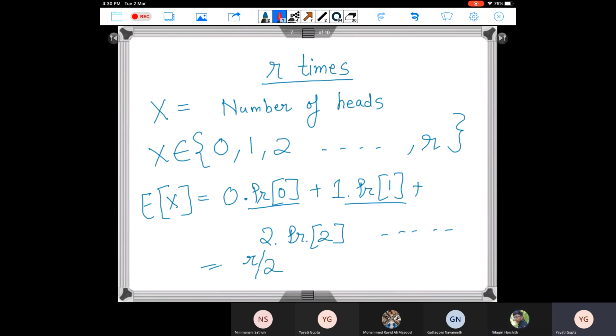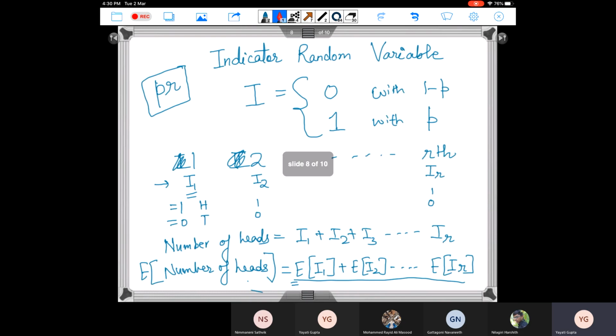On the other hand, what we later did here is we had an indicator random variable for each of the experiments. Each experiment can be 0 or 1. So it helped us simplify our expression. Okay, ma'am. Got it.